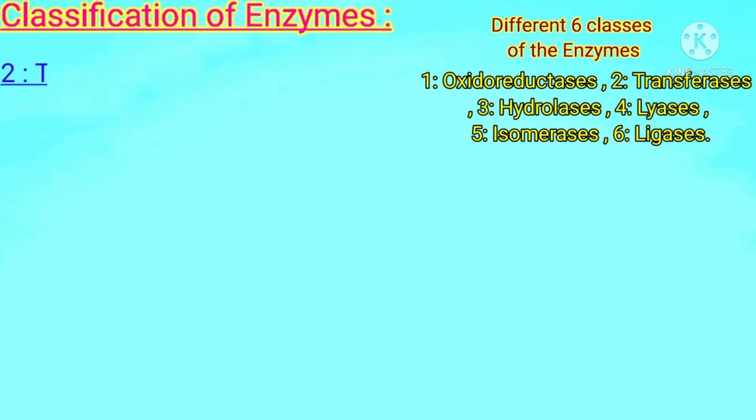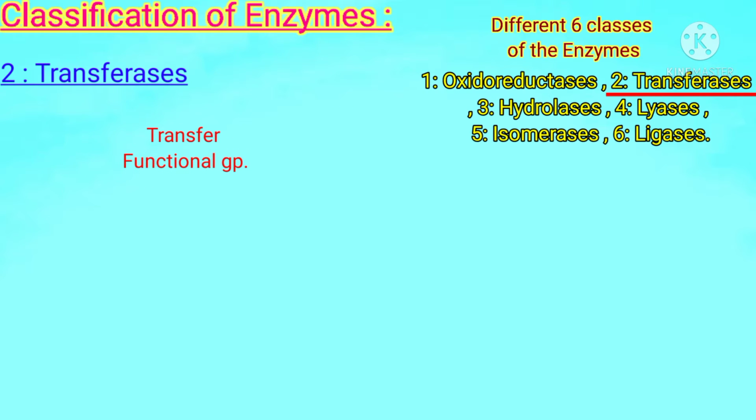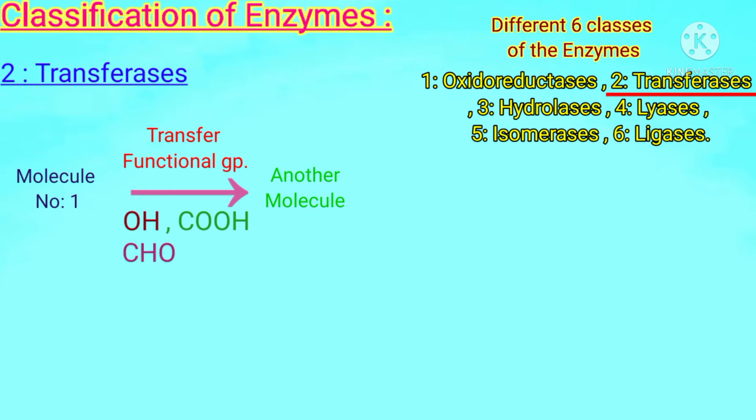Students, the second class is transferases. This class name represents the enzymes' function, that they are involved in functional group transfer. So transferase enzymes transfer a functional group from one kind of molecule to another. Now you are thinking, which are the functional groups? The answer is the hydroxyl group, carboxyl group, aldehyde group or ketonic group. All these are different types of functional groups.